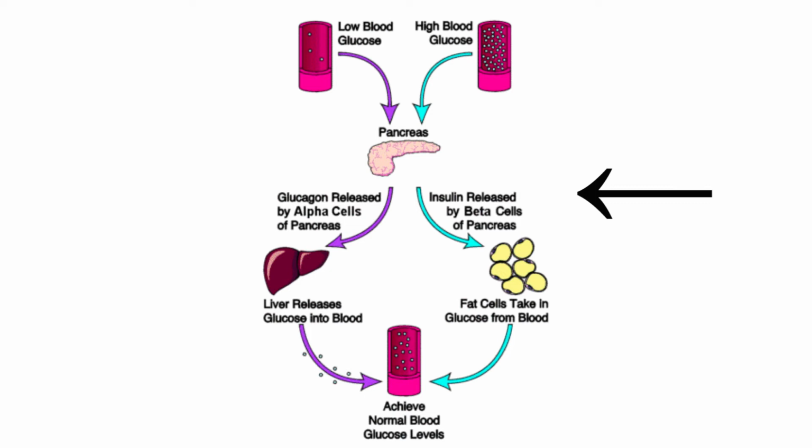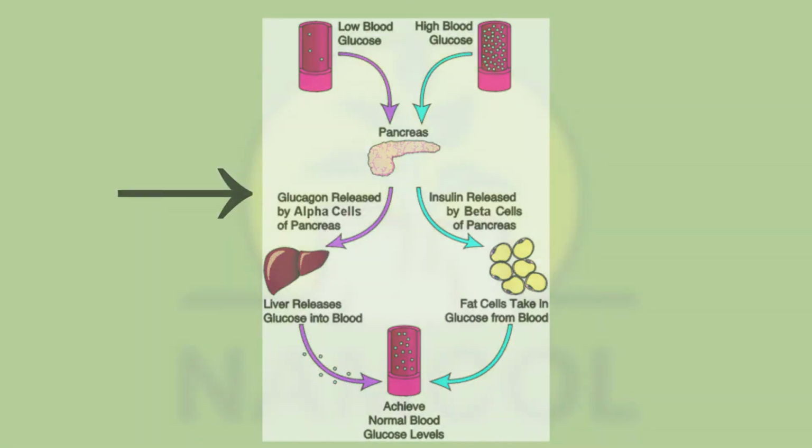However, when the blood glucose drops below its normal range, the opposite happens. When a person performs vigorous physical activities or does not eat or drink anything for 10 hours, the blood glucose level drops. The brain will respond by instructing the pancreas alpha cells to secrete the hormone glucagon. Glucagon will ensure that the stored glycogen is converted back to glucose. This is summarized on the left side of the graphic.